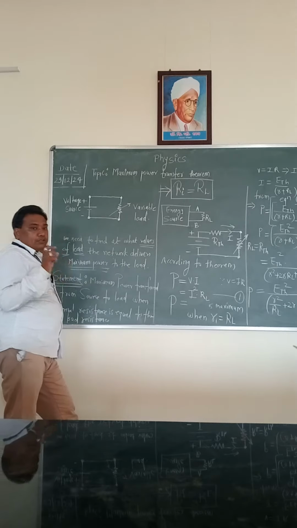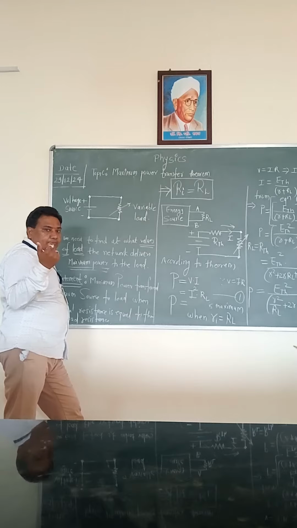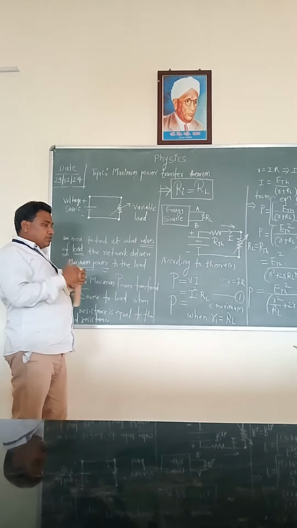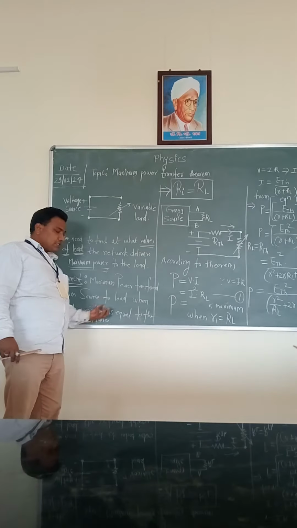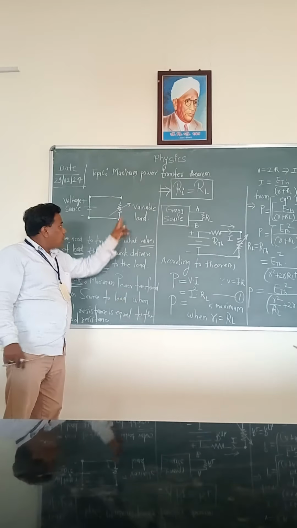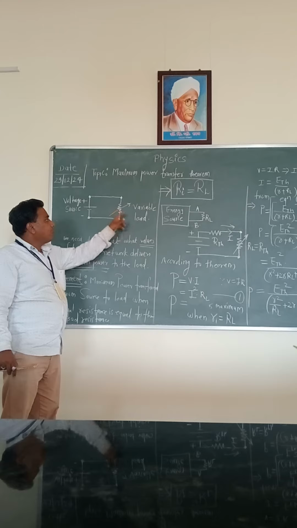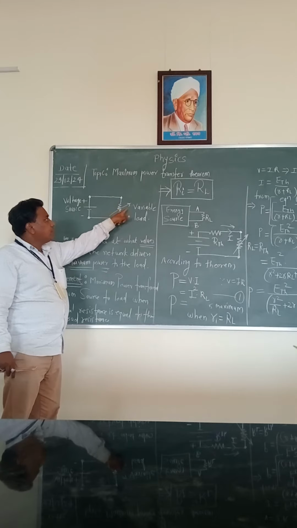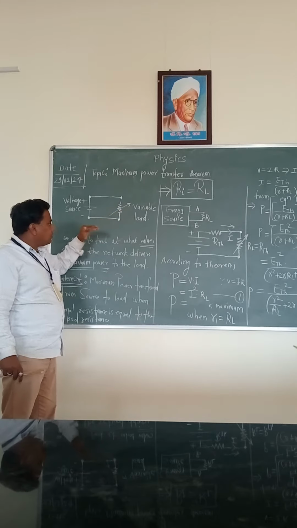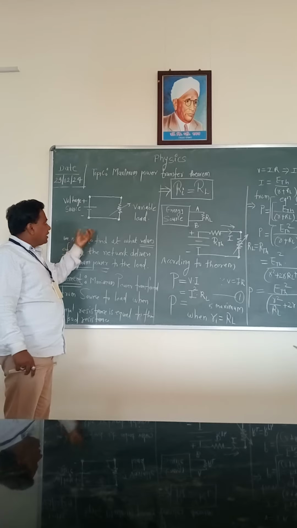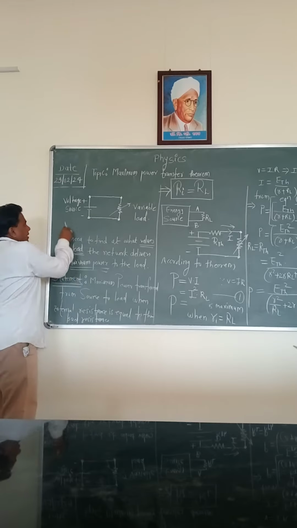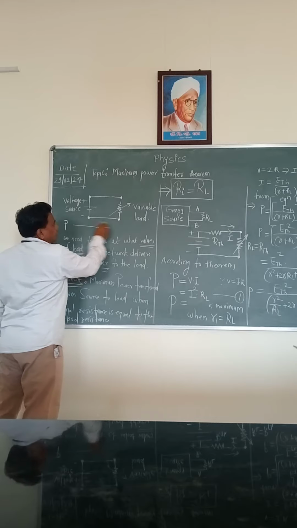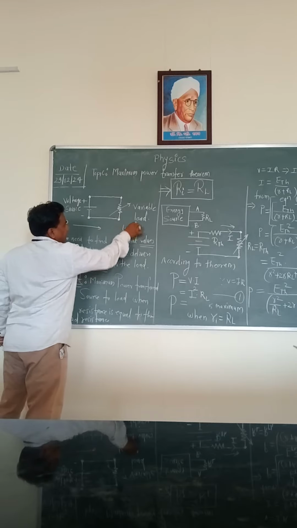The statement of the maximum power transfer theorem is that power is transferred from source to load when the internal resistance is exactly equal to the load, the variable load. Variable load means this resistance is variable. We are going to find at what value of the load the network will deliver the maximum power transfer to the load.